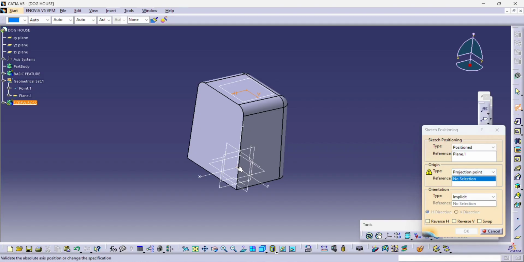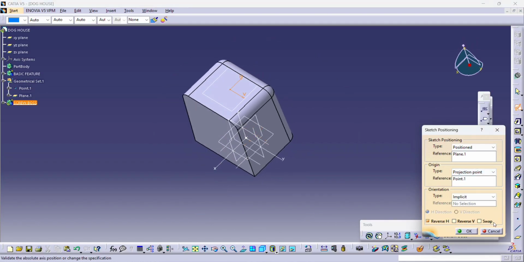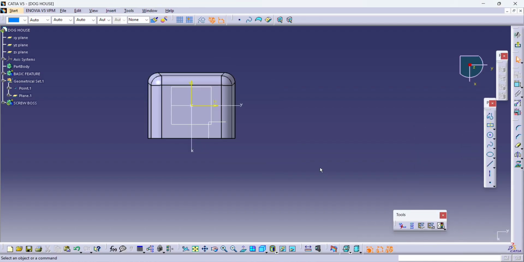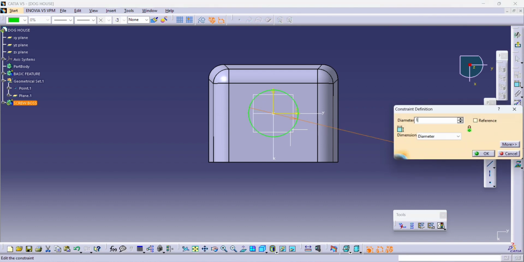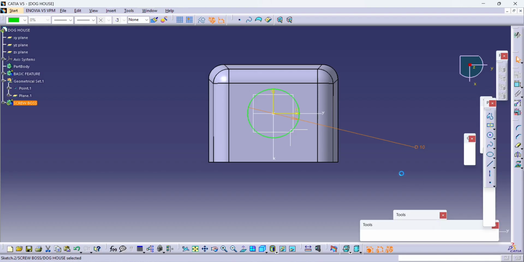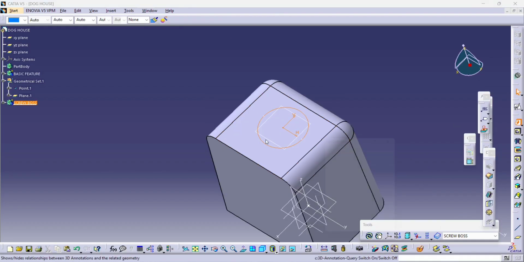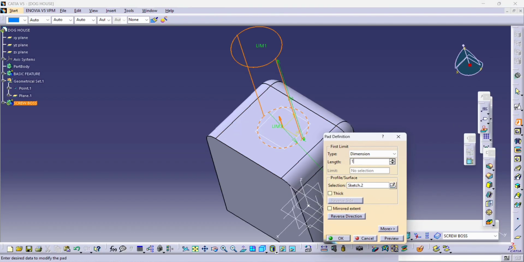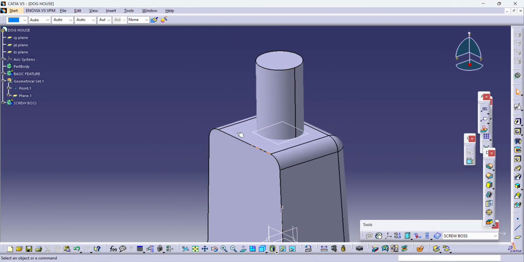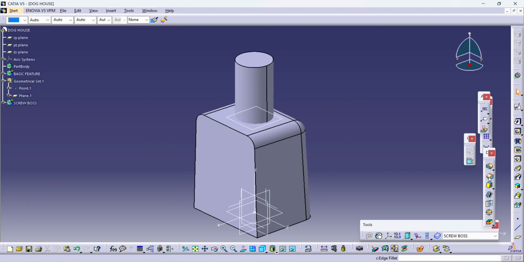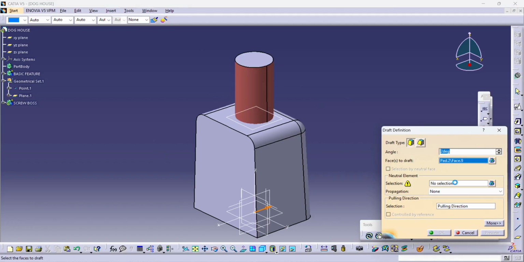So let us take a new plane which is away from the basic plane. Let us start with the sketch. This is the screw boss. We are applying M5, M6, whatever the standard screw boss as per the mounting locations or the part requirement. So this is the basic screw boss. As usual, the top Z direction is the tooling. So considering that, we'll apply the draft for this screw boss.